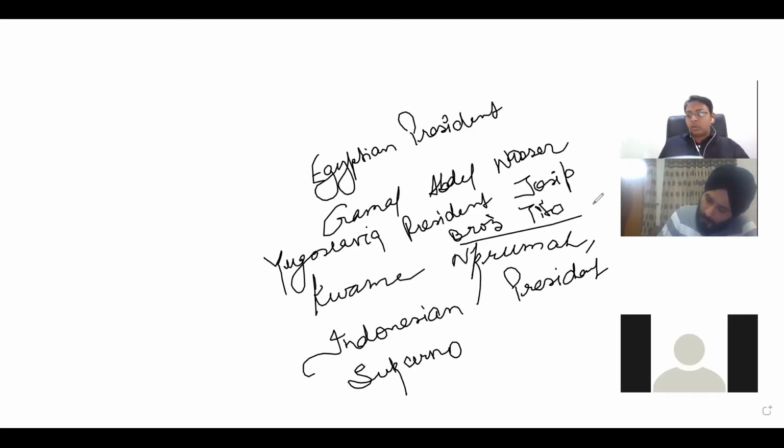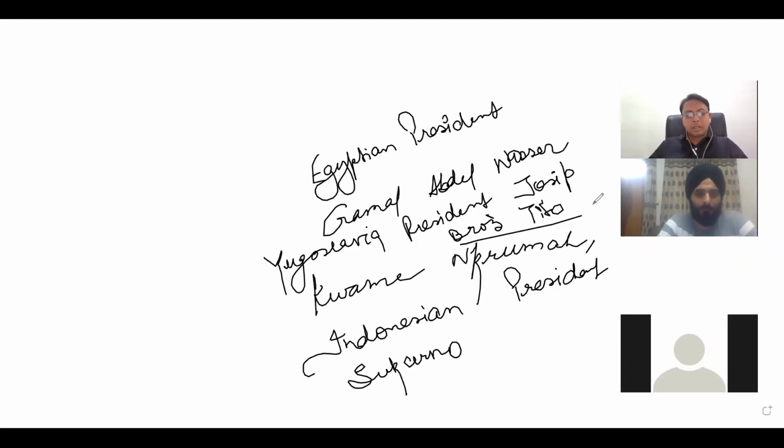So this non-alignment movement was started by these third world countries. And what is the meaning of third world countries? The countries which were underdeveloped, right? Third world countries means colonized countries, colonized by their European masters or any other Western master.